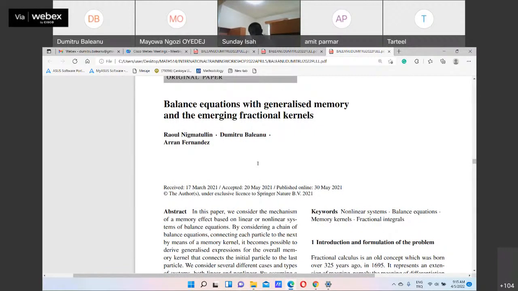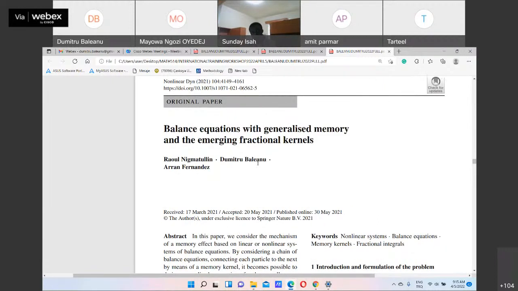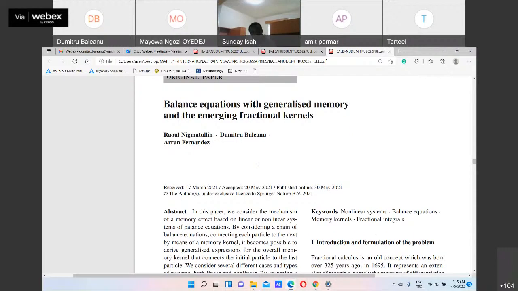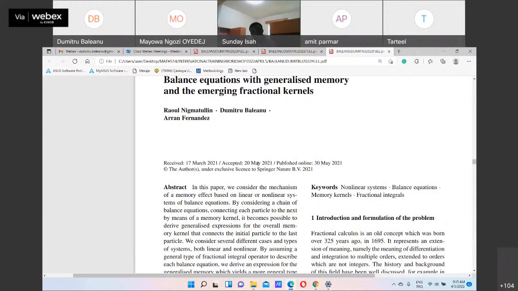So here in this paper, balance equations with generalized memory and emerging fractional kernels, we consider the mechanism of a memory effect based on a linear or nonlinear system of balance equations.